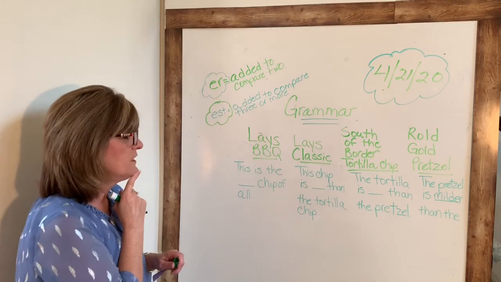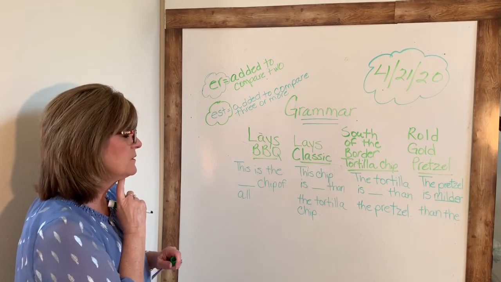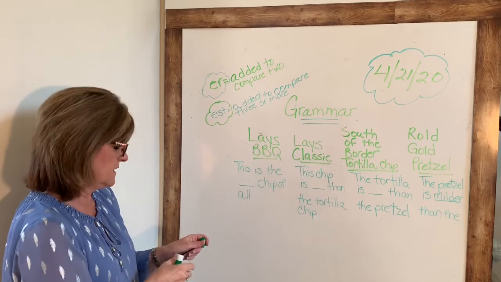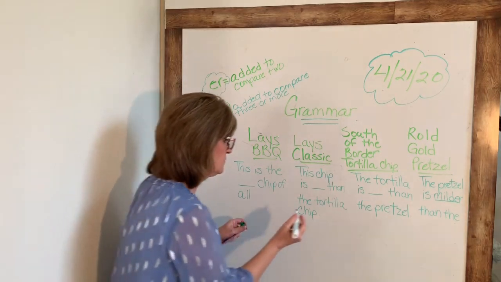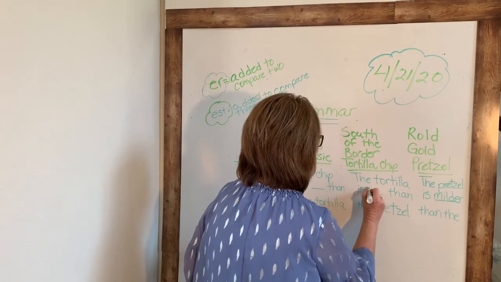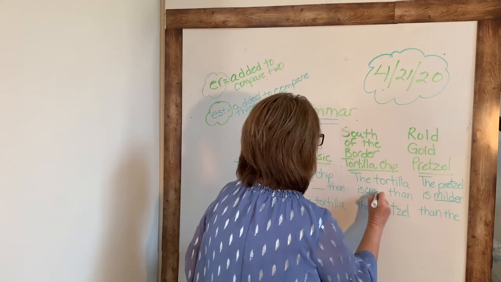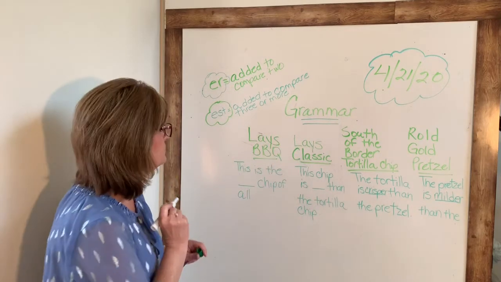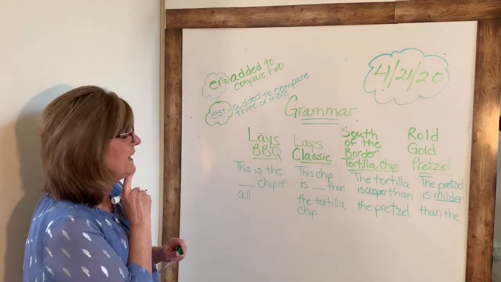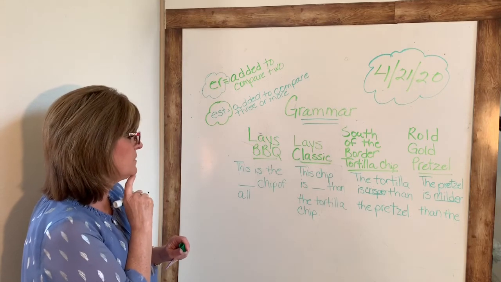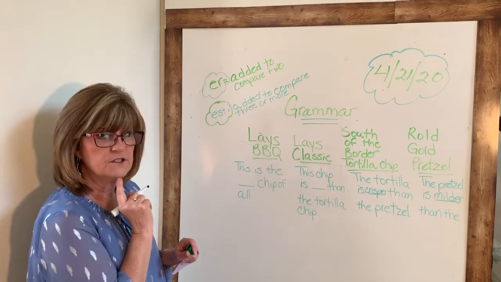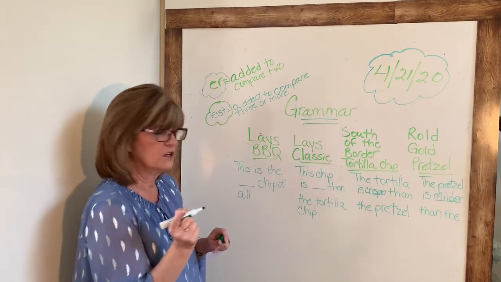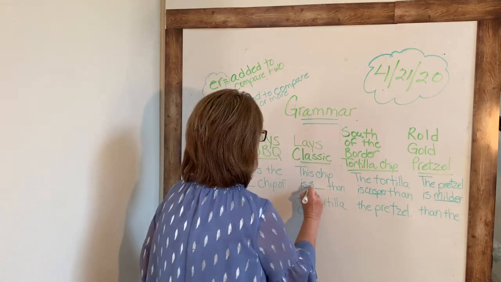All right, I'm gonna kind of work backwards here. Let's go to the tortilla chip. The tortilla chip is blank than the pretzel. Well, I think I'm going to say the tortilla chip was crispier than the pretzel. I think it's time for me to buy a new bag of pretzels. All right, the Lay's classic chip. This chip is blank than the tortilla chip. I'm going to say this chip is saltier than the tortilla chip.